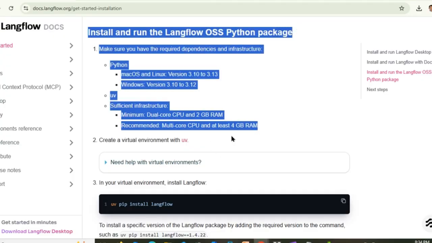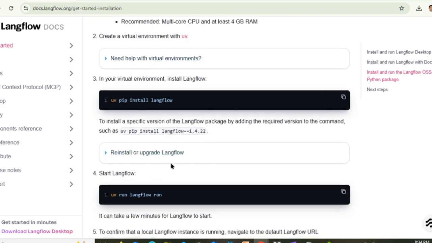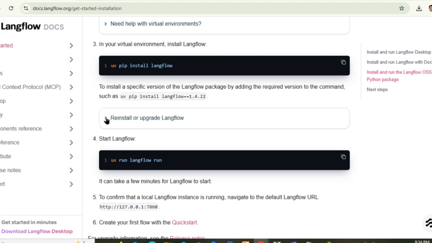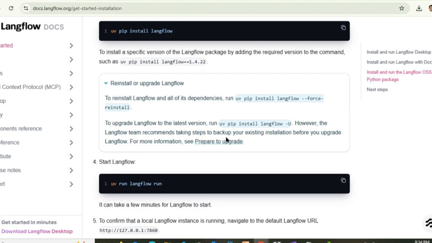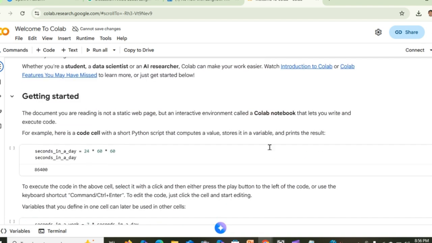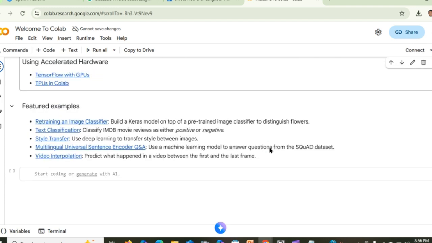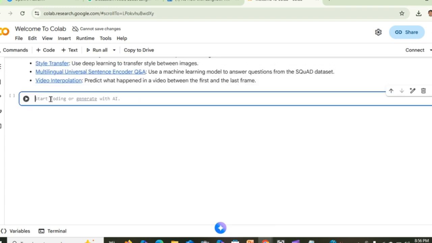Another way to install is to write this Python command in your virtual environment. You can also try Google Colab, because I have found it's possible to load packages and run Langflow services.